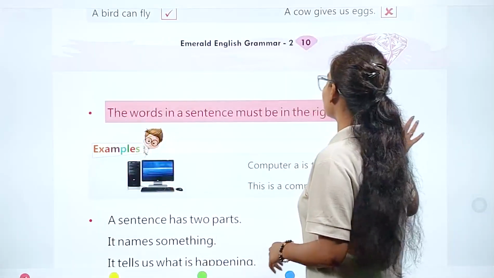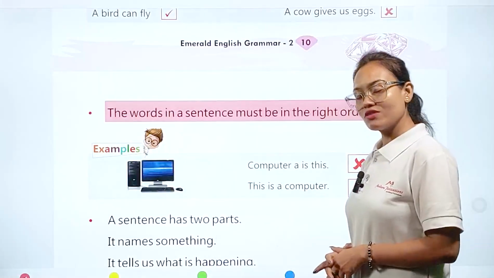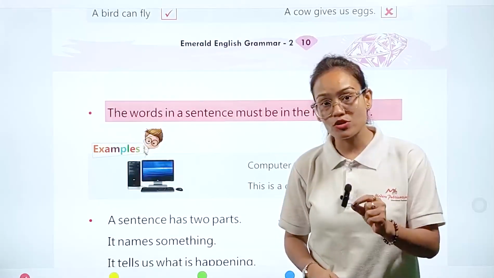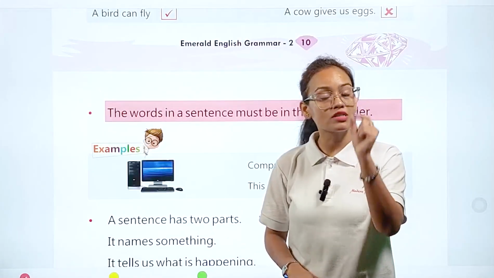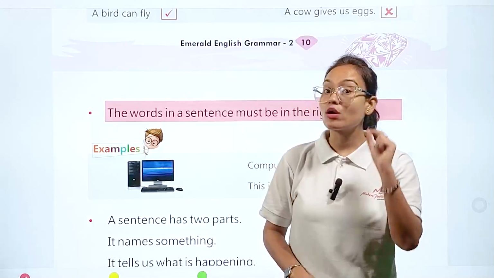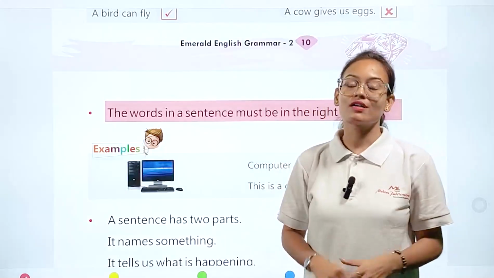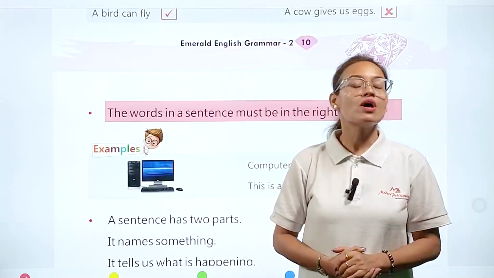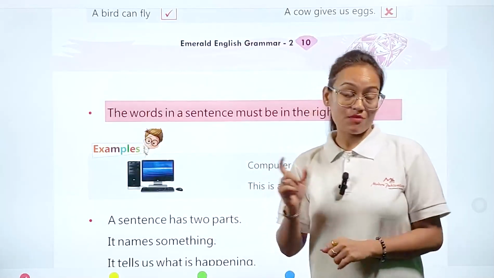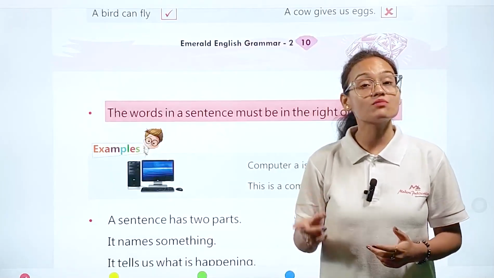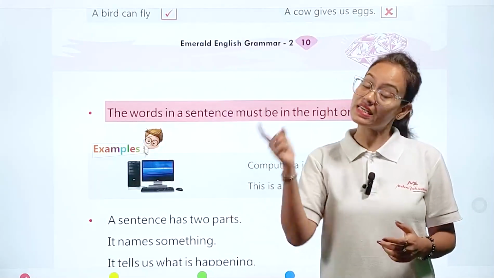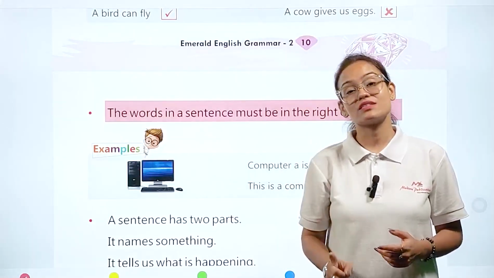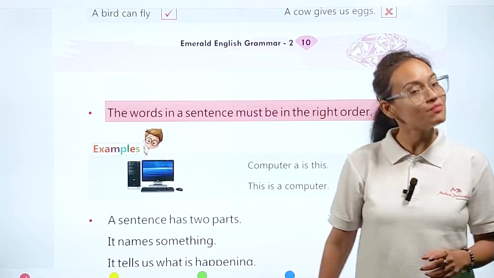The words in a sentence must be in the right order. Always remember, whenever you are writing any sentence, you have to put the words according to their suitability and according to their right order. You can't put jumbled words in a sentence. I'm giving just an example: if egg comes at third place in a sentence, then it is mandatory that you write egg in third place. Then only it can make a meaningful sentence.